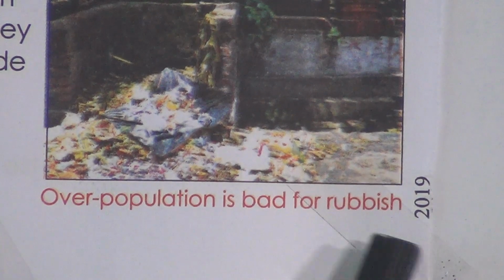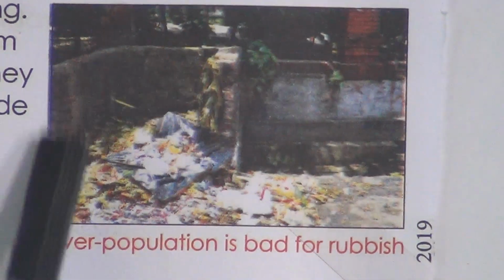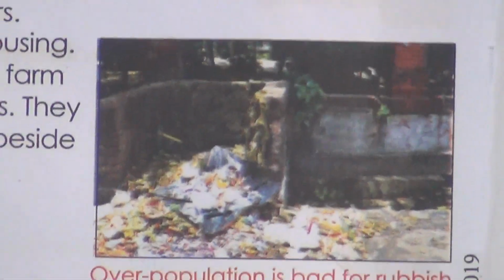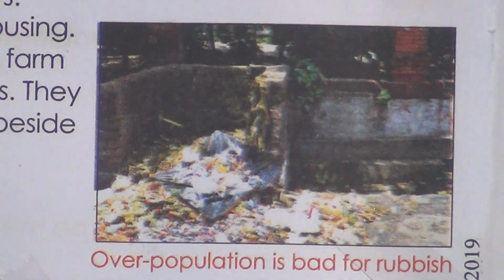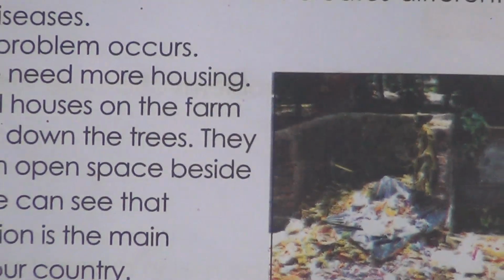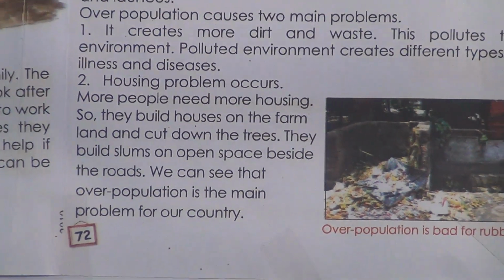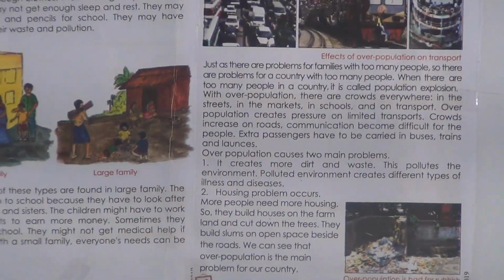Students, look in this picture. Overpopulation is bad for rubbish. This is so dirty. This is happening because of overpopulation. And from this lesson we come to know the effects of overpopulation on our environment and transport.